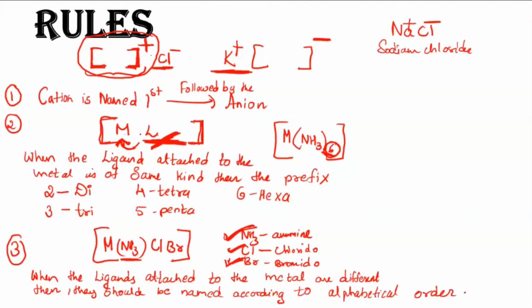I can give you that as one more point, but I didn't give it, there only you can understand. Always the ligand will be chosen first. You will have to name the ligand first. Now if the ligands are of the same kind, then you have to make use of this prefix, like di, tri, tetra, and so on. But if you have different kinds of ligand present, then you will go according to the alphabetical order. So these are the three rules which I listed now. Then I will move on. First, you make a note of these three rules.